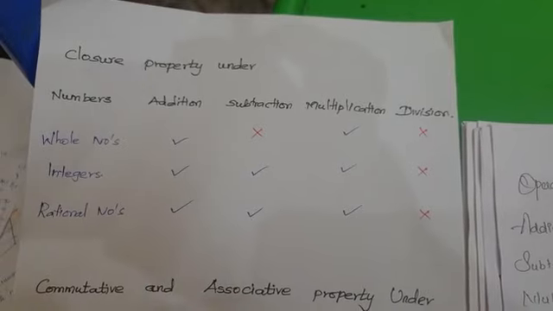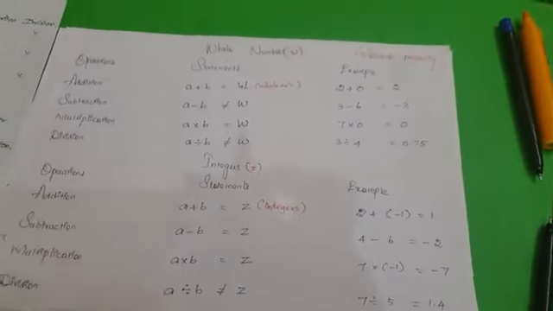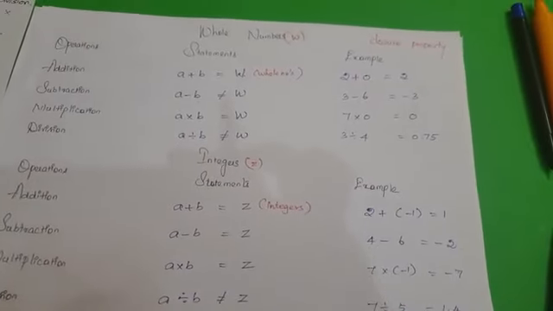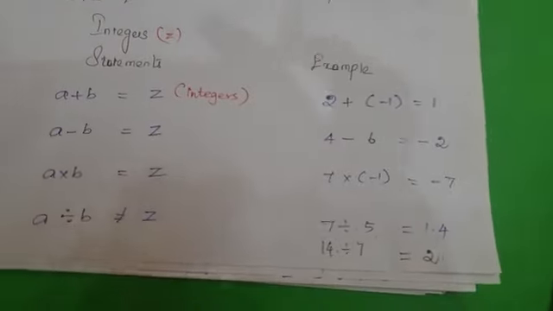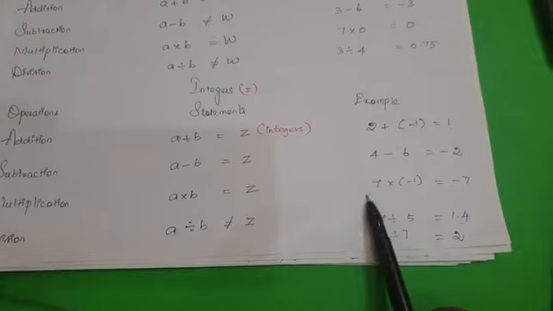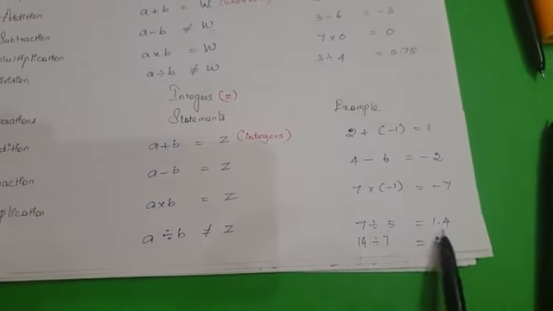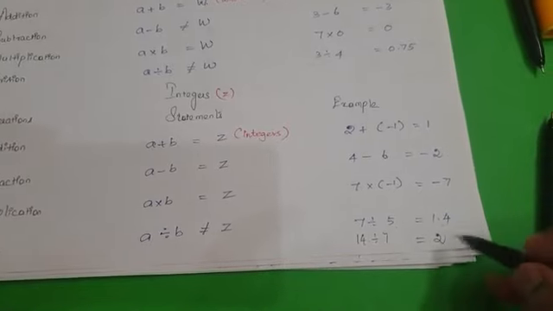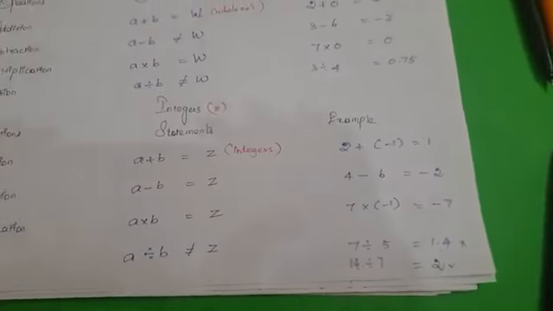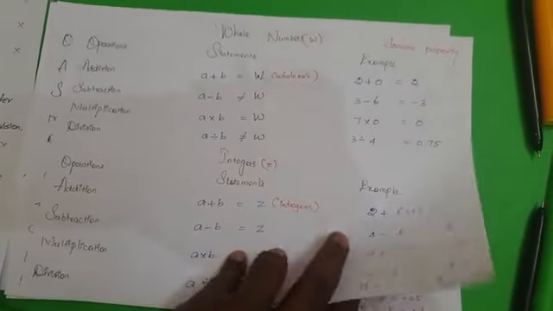So addition is satisfied, subtraction is satisfied, multiplication is satisfied, but division is not satisfied. The sum of two integers is always an integer, the difference of two integers is also an integer, the multiplication of two integers is also an integer, but the division of two integers is not always an integer, because in some cases it is satisfied and in others it is not. Okay, fine. Now we can go to the closure property of rational numbers.